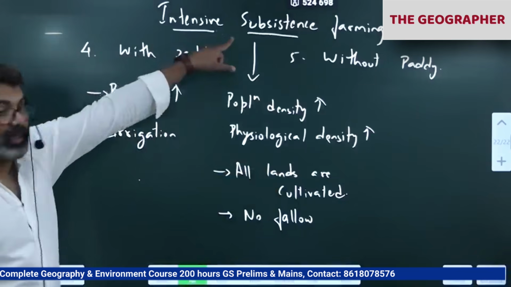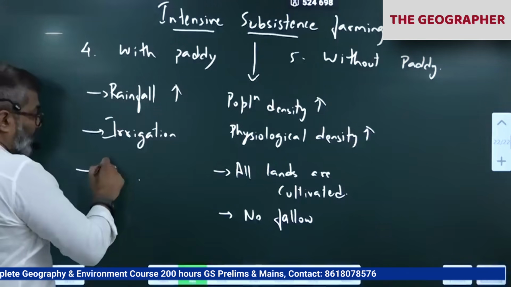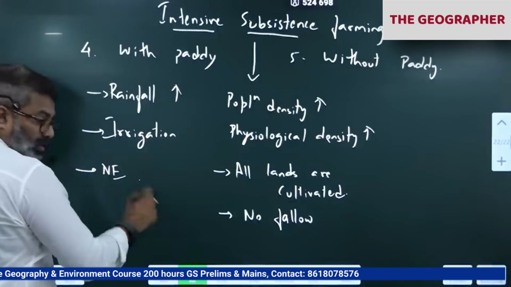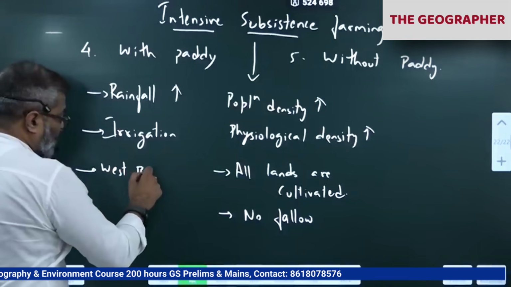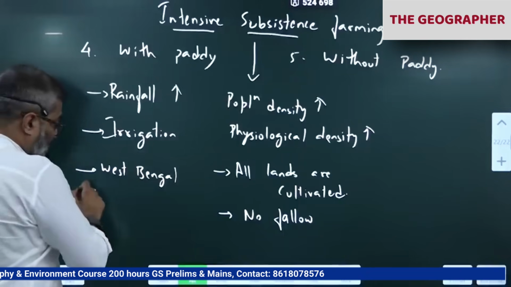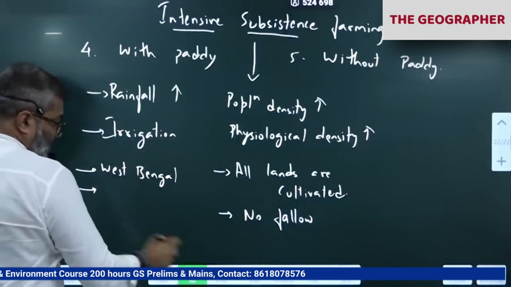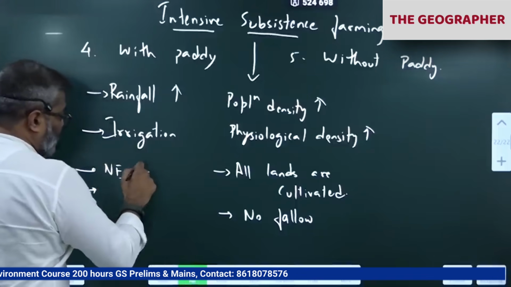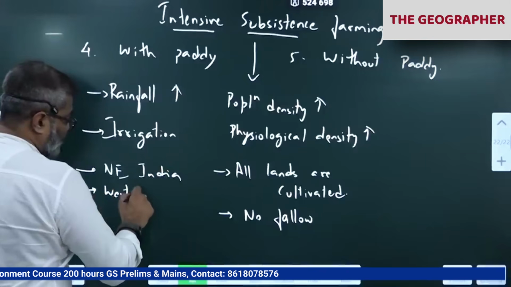Because population density is very high, we have to feed many people. Rainfall, irrigation. So in Northeast India, we have West Bengal, Bangladesh, where water is available in large quantity. In Northeast India rainfall is very high, and population density is very high. So instead of writing West Bengal, I'll mention overall Northeast India first. Western Ghats, parts of Western Ghats.